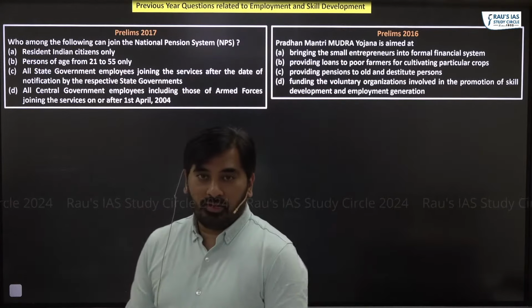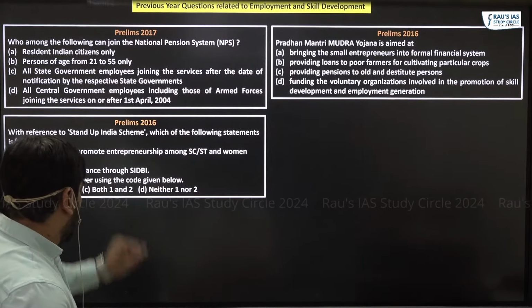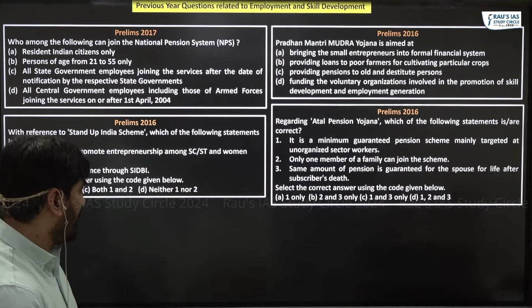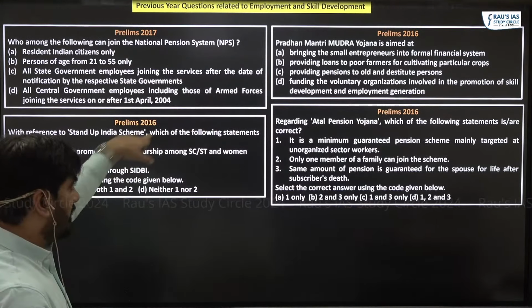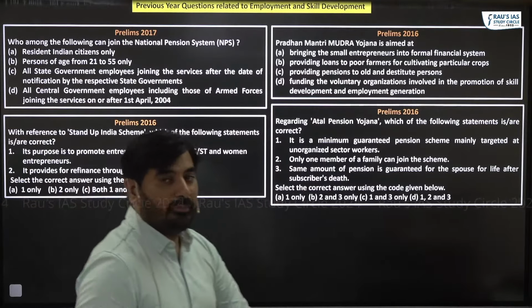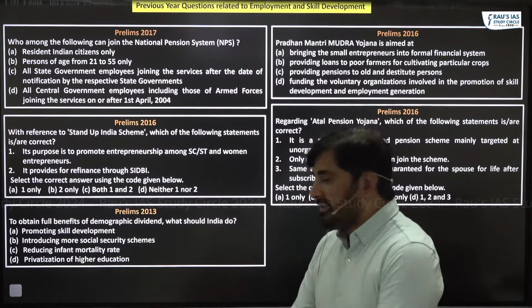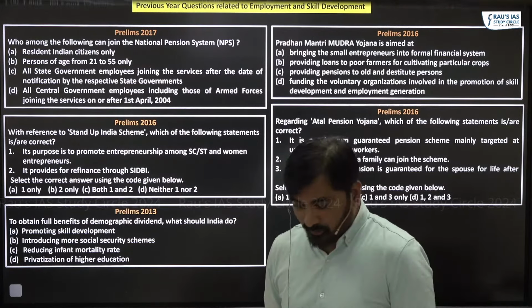In 2016, a question on Pradhan Mantri Mudra Yojana. Once again in 2016, a question on the Stand Up India scheme. In the same year, 2016, there were three questions; the third was related to Atal Pension Yojana. And lastly, in 2013, a question related to demographic dividend.